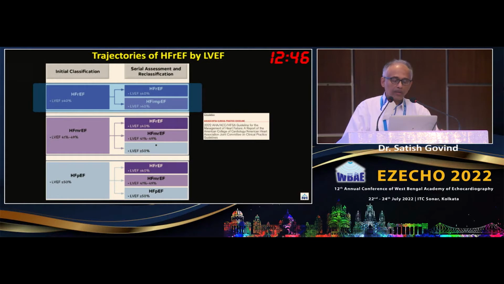And again, this familiar slide. So this is again, watch this space. Things are going to change. So here you have reduced ejection fraction, improved ejection fraction. Still there is no clear definition of what exactly is improved ejection fraction. And also there is this definition of recovered ejection fraction, which keeps coming up in the literature. Some of the literature implies that it is something where it is normalized, so that means it is more than 50. More likely, we might get a fresh categorization here below improved ejection fraction.